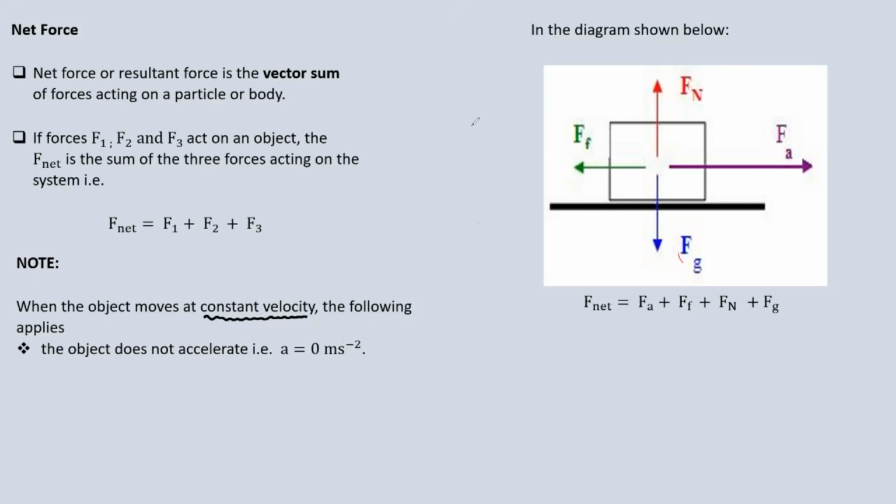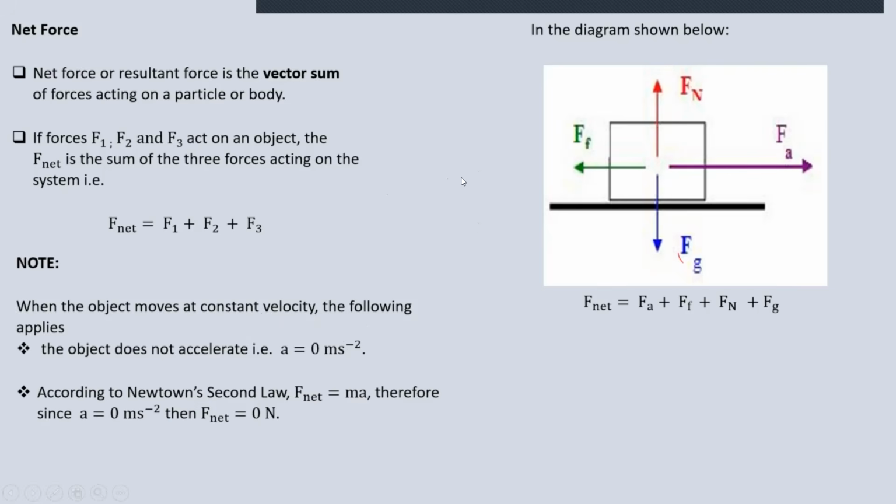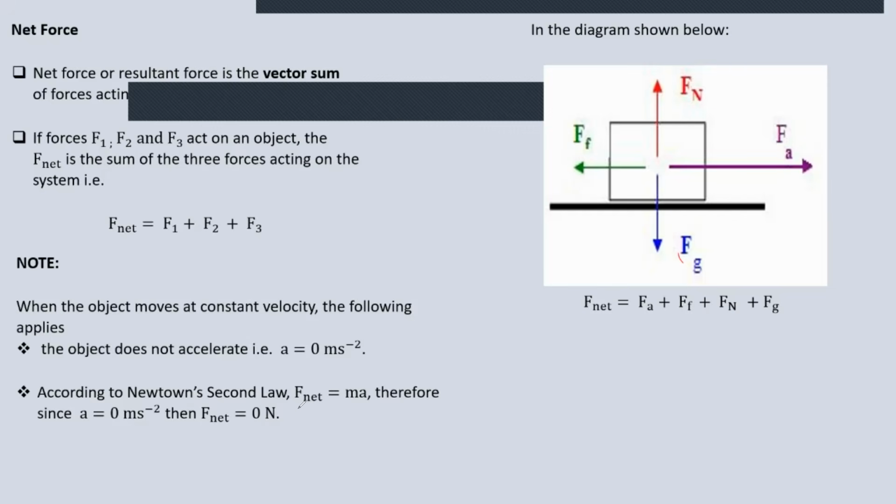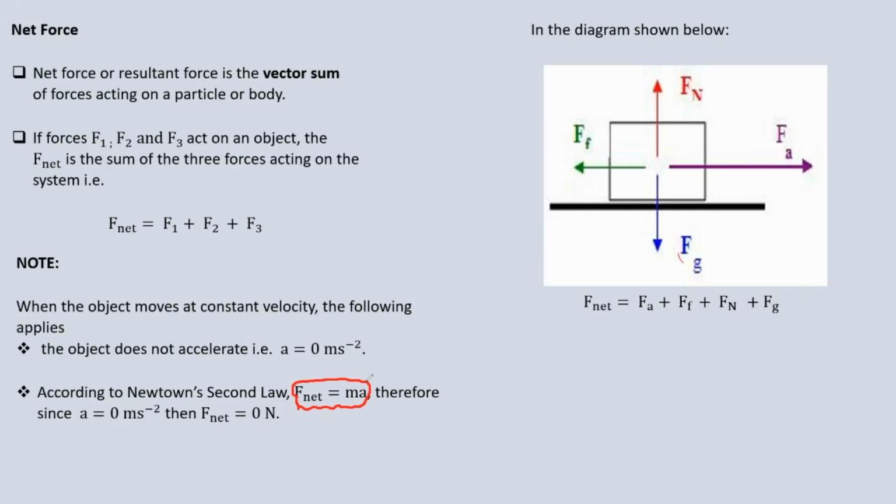What else? Follow my lead. It means to me as well that the F net is 0. The net force is 0. So net force is 0 when the object is moving at constant velocity. This is taken from Newton's second law, which says F net is ma. And so if a is 0, then F net is also going to be 0.